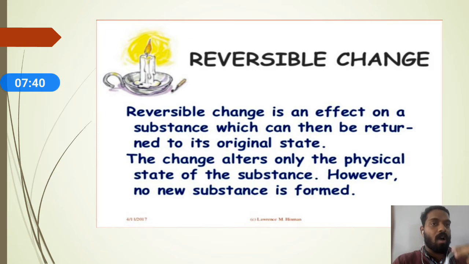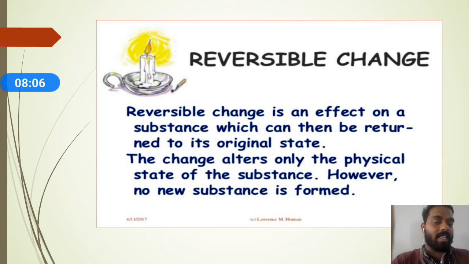I hope you understood. Reversible change means the change can be reversed again. Example, melting of an ice cube is a reversible change, and that melted water you can again convert into an ice cube. That's why it's a reversible change.